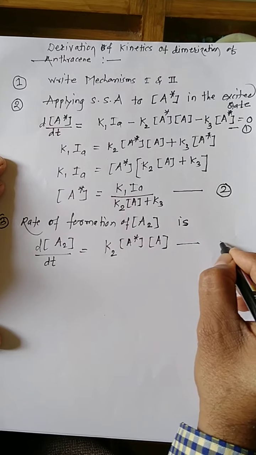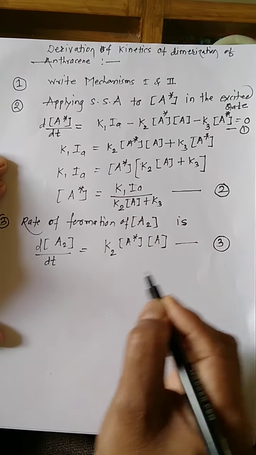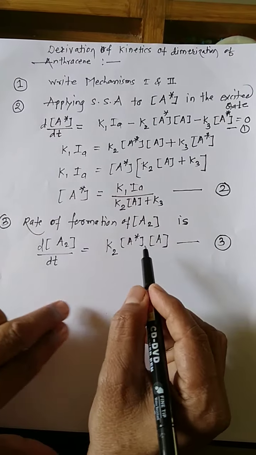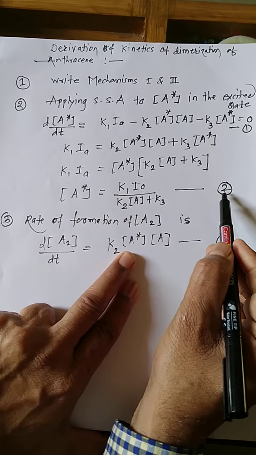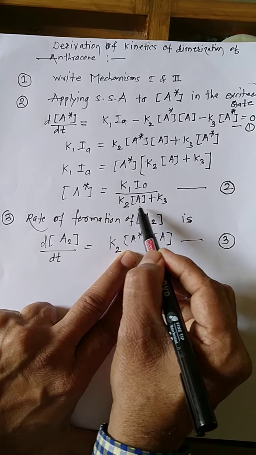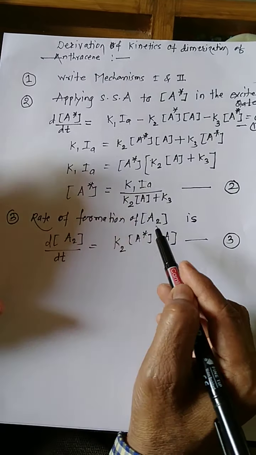Label this as equation 3. Now you have to substitute the value of activated molecules from equation 2 into equation 3.